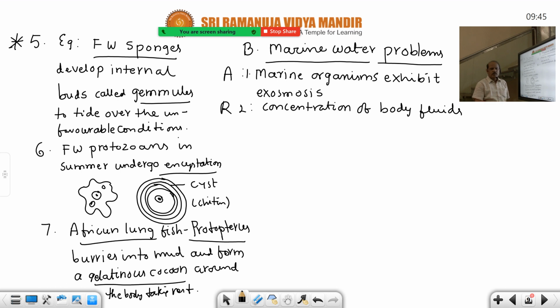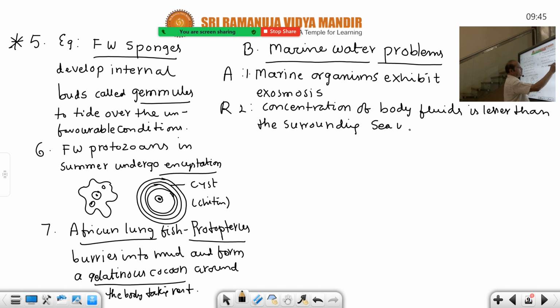Even humans also we are facing. So that's why concentration of body fluids is lesser than the surrounding seawater. That is the problem here. So this is the reason why the water comes out of the body. Surrounding seawater or salt water. Salt water concentration is always greater than the body fluids. Like that also you can write down that point.